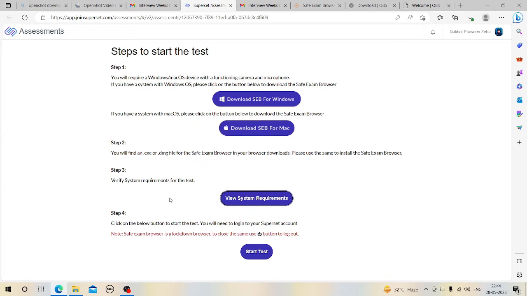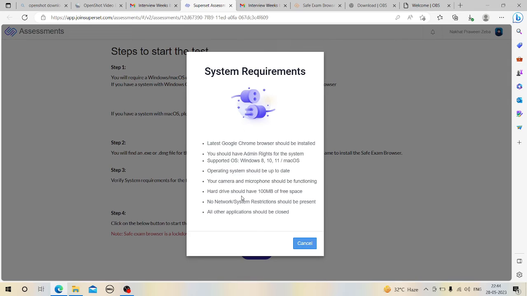Okay, so you need to just check whether all these things are matching with your requirements or not. Hard drive should have 100 MB of free space. No network system restriction should be present. All other applications should be closed.